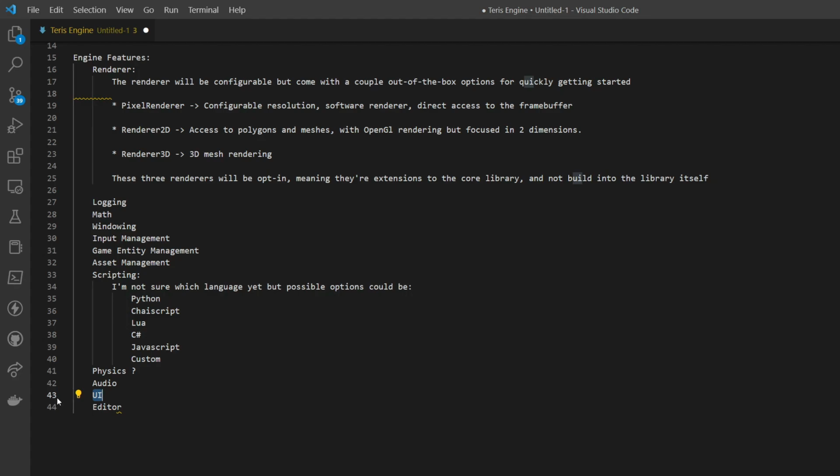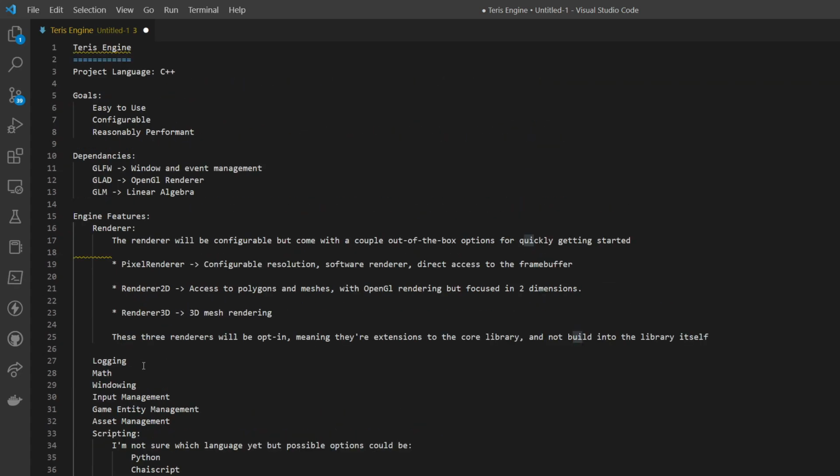But we will be implementing UI in some form, and what game engine would be complete without an editor? So as soon as we implement the UI, we will be implementing an actual editor for our game engine. And after that, probably some sort of game. So that's the project. It will be a journey. There's a lot to do, but I'm excited, and I hope that you enjoy.